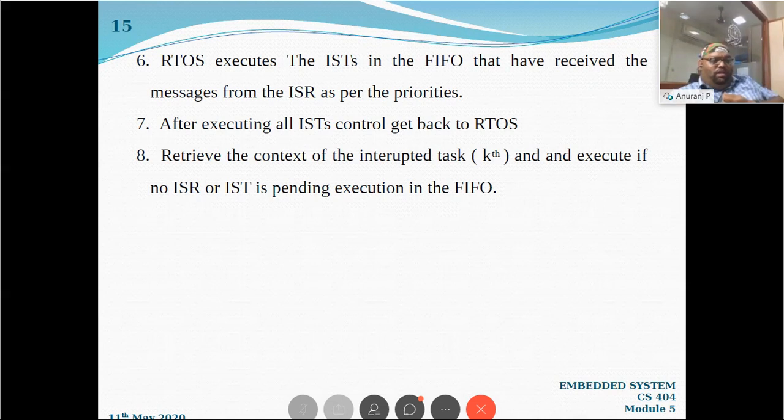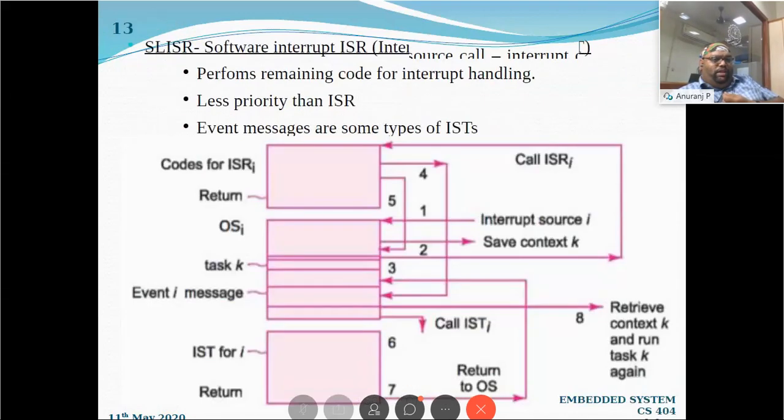That means the tasks which have already been stored in memory in accordance with the ISR already executed. There will be some set of tasks, and they follow FIFO order, having received the message from the ISR as per the priorities, right? So it is going to be executed in the 6th step.